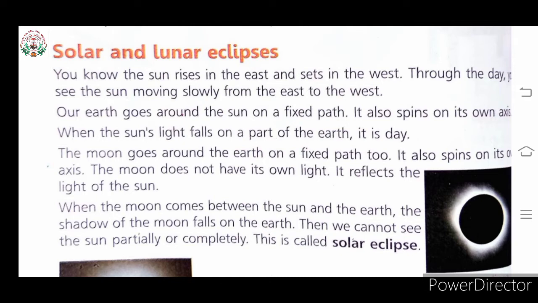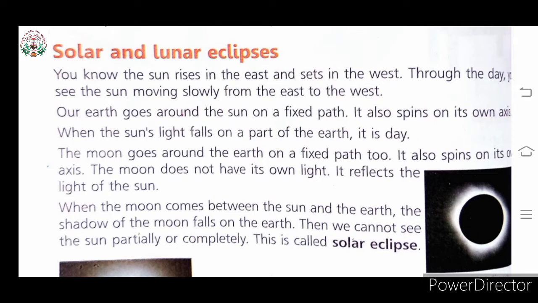The moon goes around the earth on a fixed path too. It also spins on its own axis. The moon does not have its own light, children. It reflects the light of the sun.